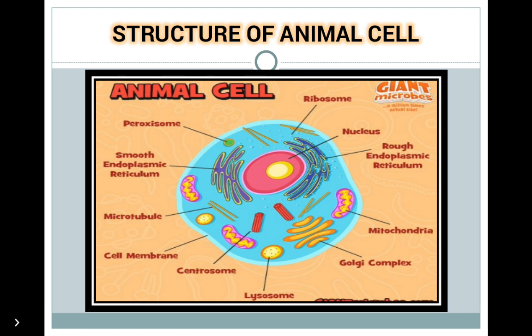Lysosomes. They contain chemical substances called enzymes that can digest both the material present inside and outside of the cell. The strong enzymes are capable of bursting and destroying the cell during an emergency condition. Lysosomes are known as the suicidal bag of the cell. Centrosomes. Centrosomes are small organelles seen in animal cells, and they play an important role in cell division.